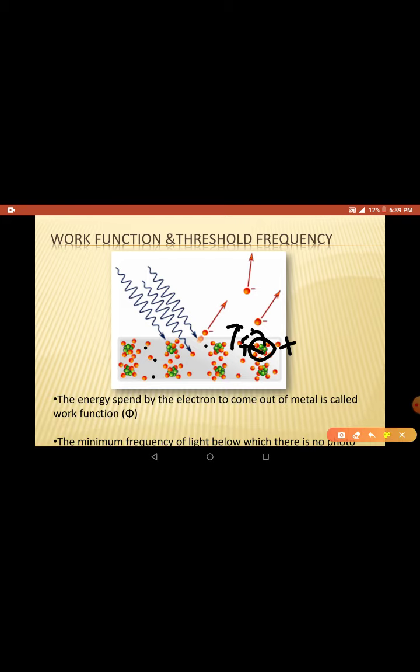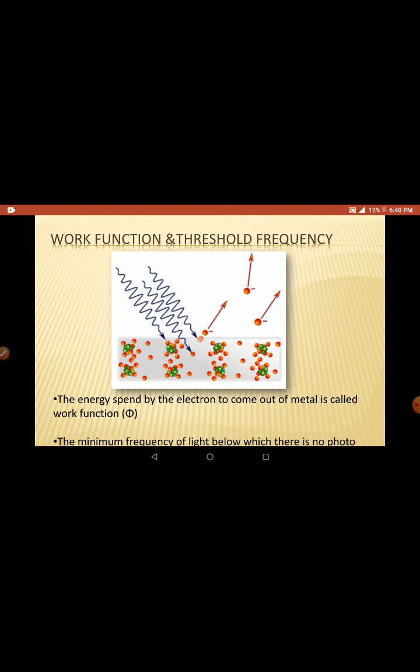Because of that reason, when the photon is incident on this electron, this electron absorbs the photon energy, right? Now it has got its own energy, then it can overcome the attraction of the nucleus of the atom, and it comes out. Similarly here also, this electron gets the energy from the photon, then it can overcome the attractional force of this nucleus, and it can come out. So in this way the electrons come out of the metals.